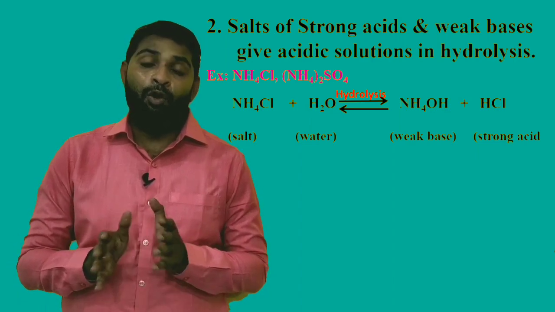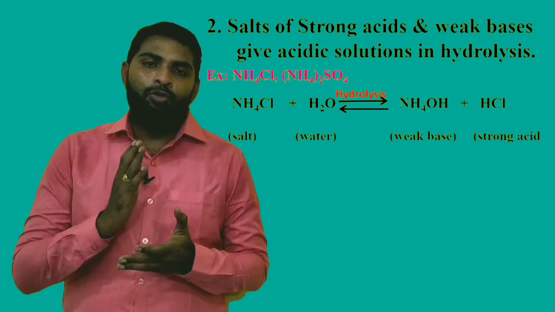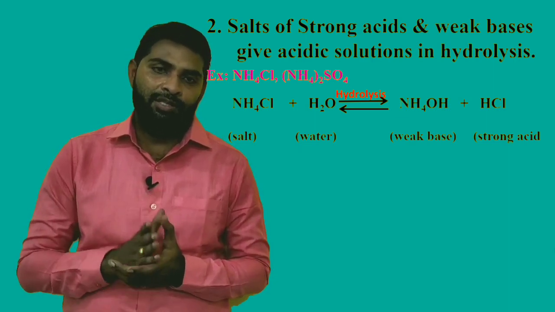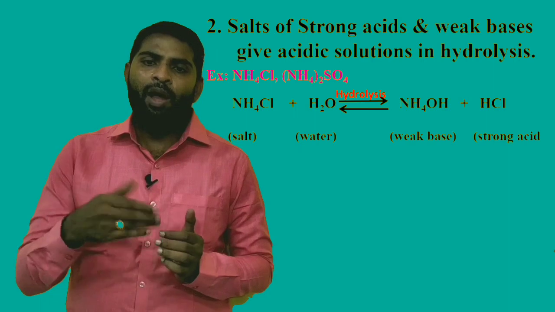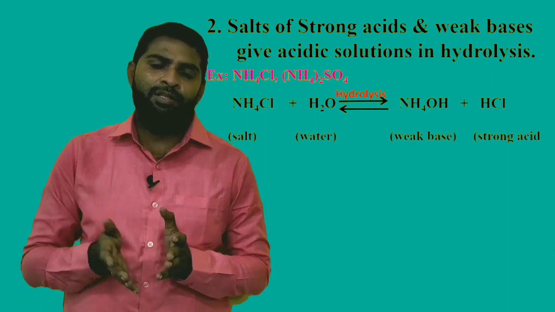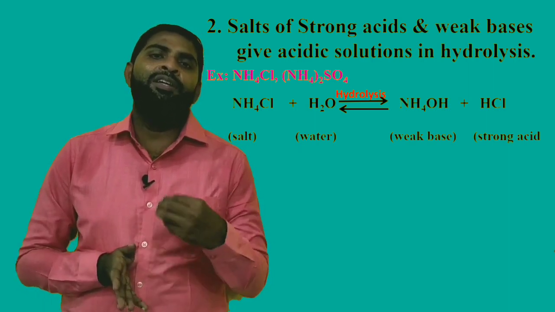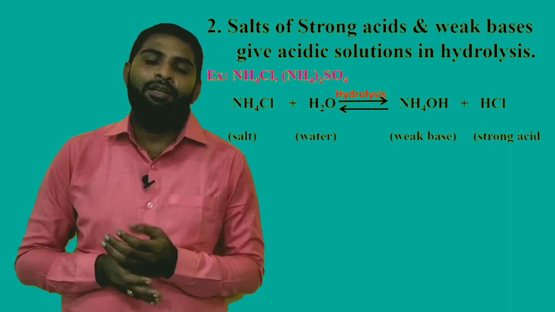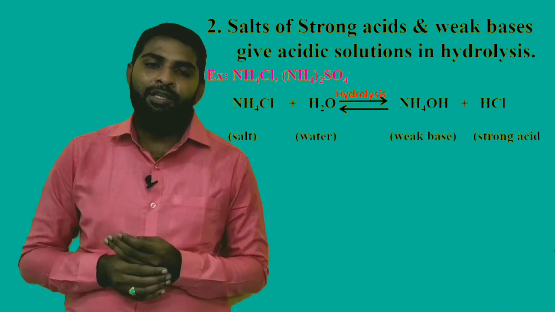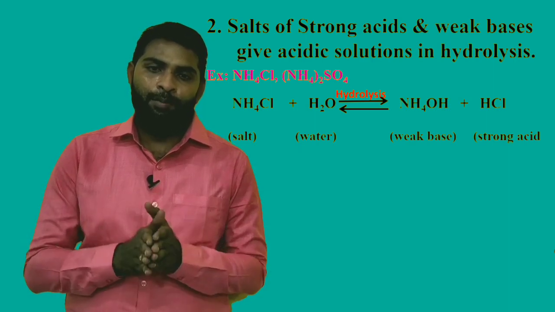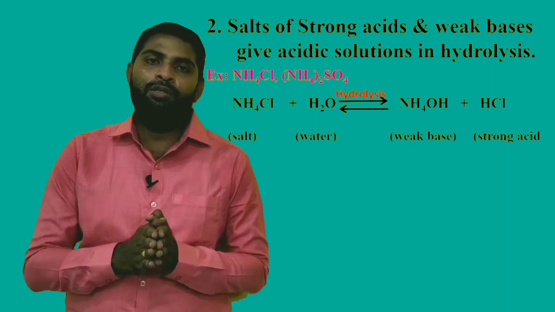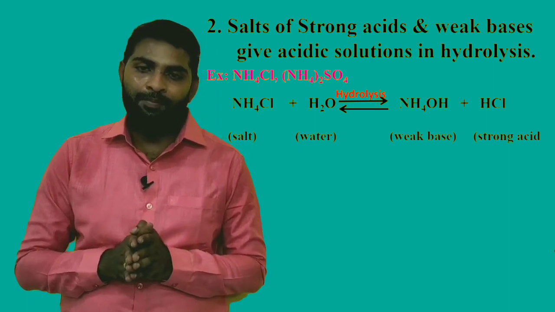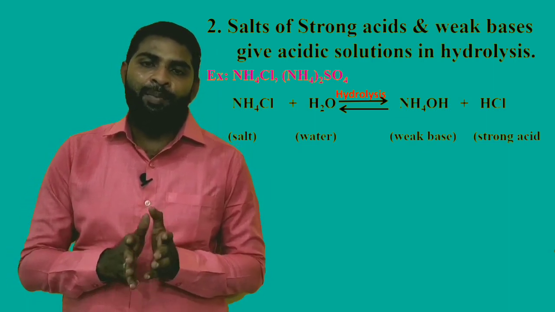So if you observe, one base and one acid are produced during the hydrolysis of a salt. You have to remember which of these, acid or base, is strong, because that nature is contained by the solution. For example, ammonium chloride undergoes hydrolysis and gives a weak base and a strong acid.